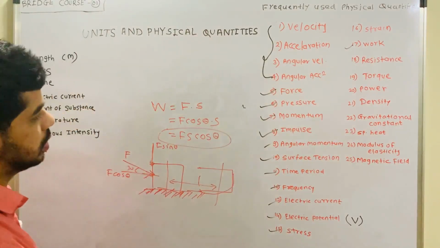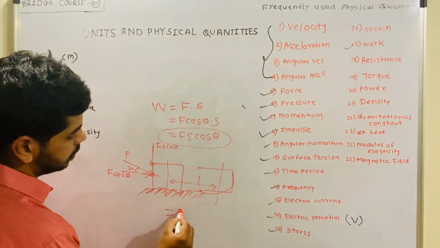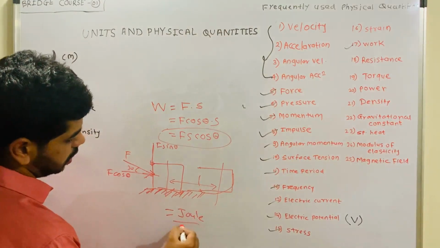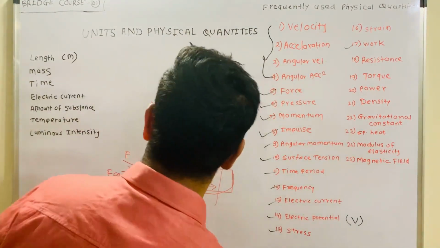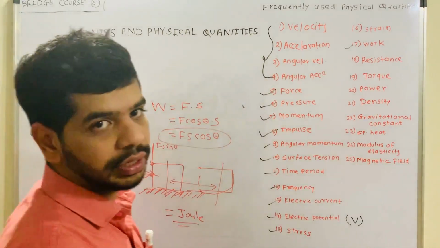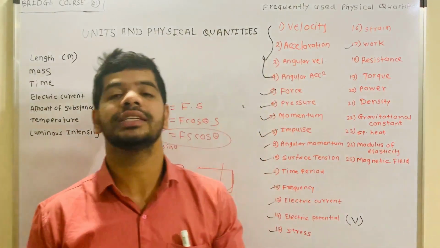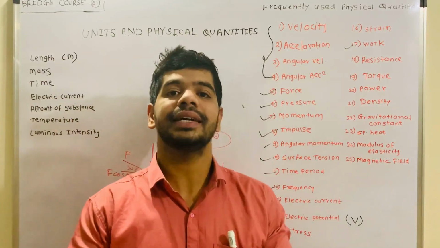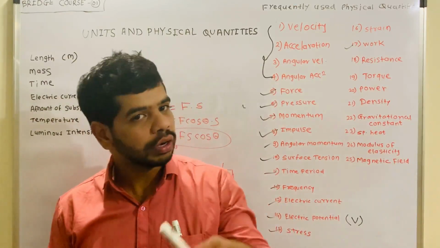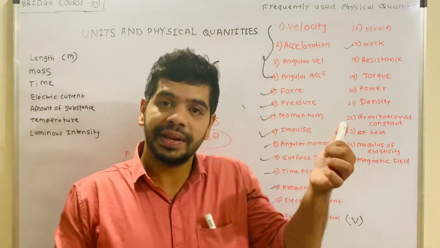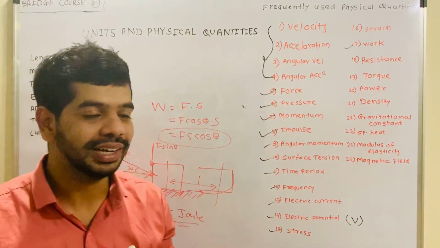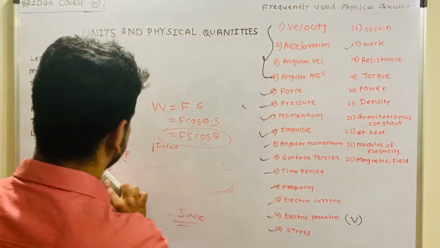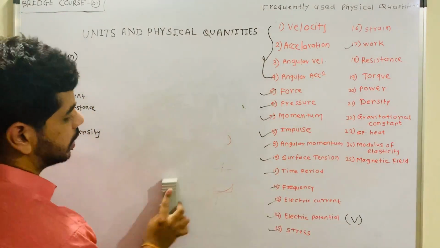I hope you understood the thing, and its SI unit is joule. Is it fine? Basically we are using this SI unit, not the CGS unit, because it is the international system, an internationally accepted unit. If you go to America or Australia, you can use this unit directly. That's why we are taking SI units. Okay, so work is clear.